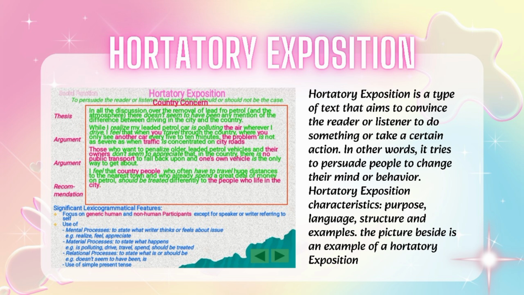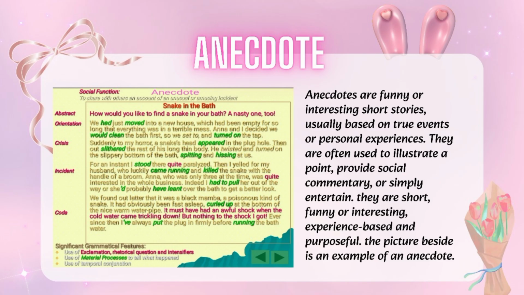Hortatory exposition. Hortatory exposition is a type of text that aims to convince the reader or listener to do something or take a certain action. In other words, it tries to persuade people to change their mind or behavior. Hortatory exposition characteristics are purpose, language, structure, and example. The picture beside is an example of a hortatory exposition.